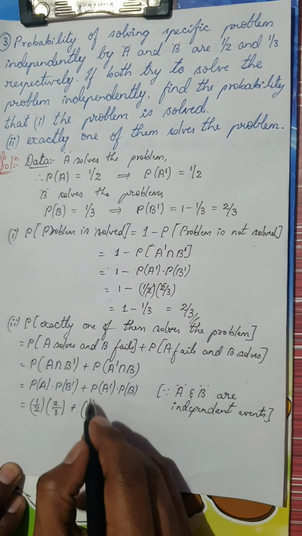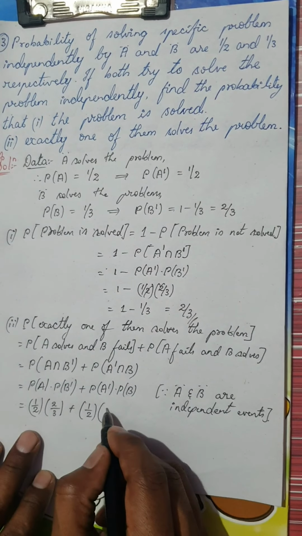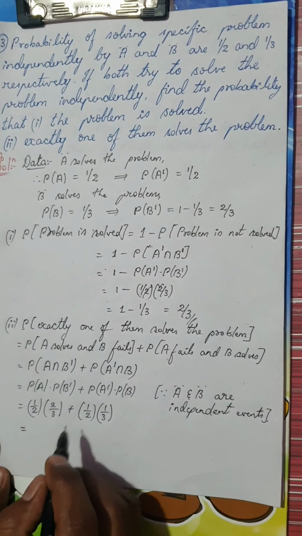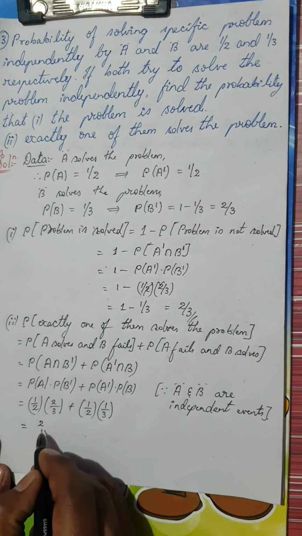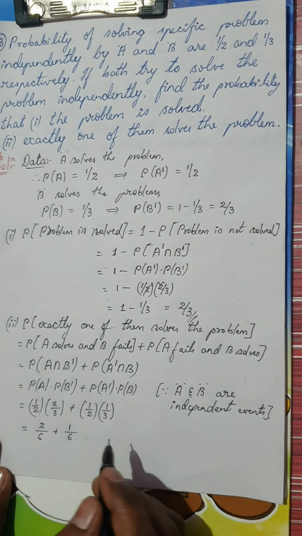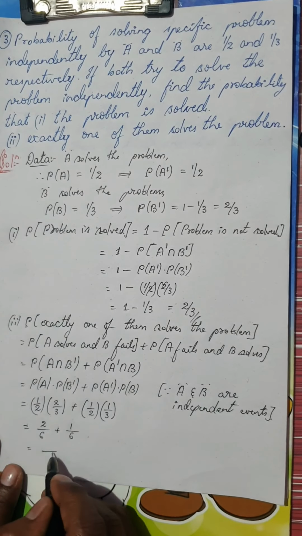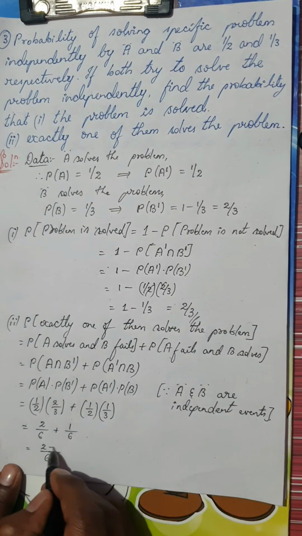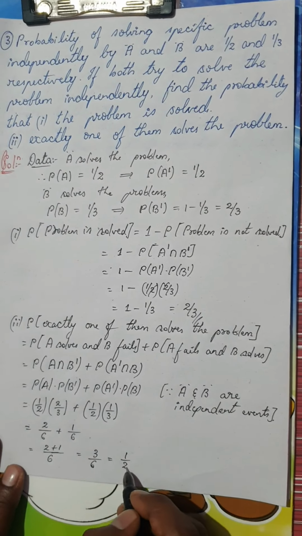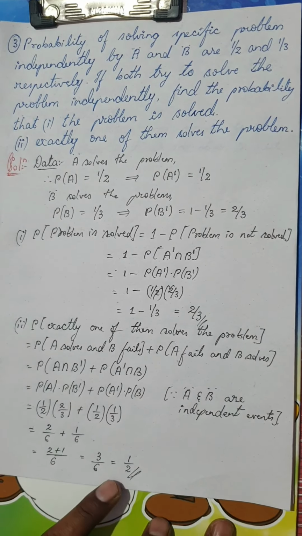Plus P of A dash is again 1 by 2, into P of B. What is P of B? P of B is 1 by 3. So for simplification purpose, I will multiply directly. 1 into 2 is 2, 2 3s are 6, plus 1 into 1 is 1, divided by 2 3s are 6. The denominator is the same, which is 6. You will get 2 plus 1, that is 3 by 6, and that is 1 by 2. So the probability of exactly one of them solving the problem is 1 by 2.